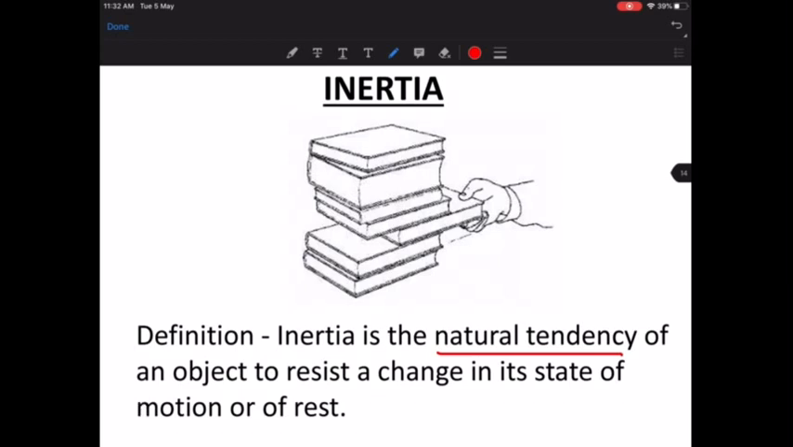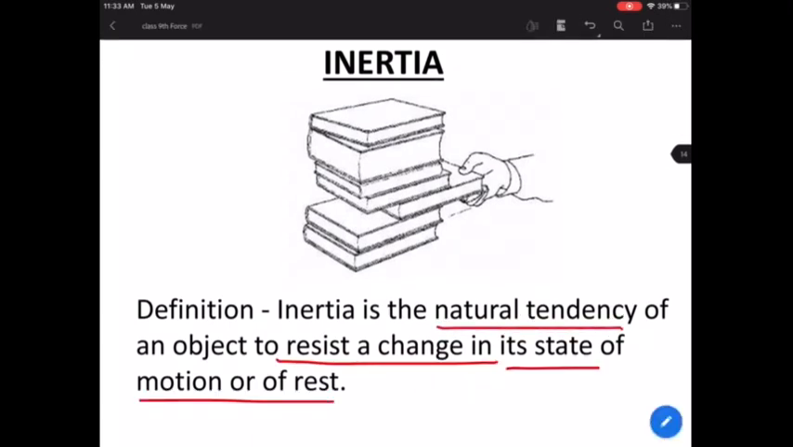It is a natural tendency of any object to resist change. Means if I'm sitting, I like to sit. If I'm moving, I like to move. So I don't like to change the state. Objects don't like to change the state. They have this resistance to change the state of motion or of rest. So that is your inertia. Very, very important definition. Please make a note of it.